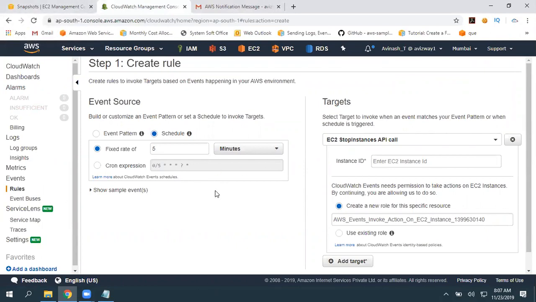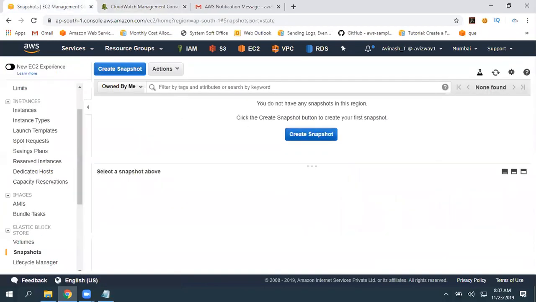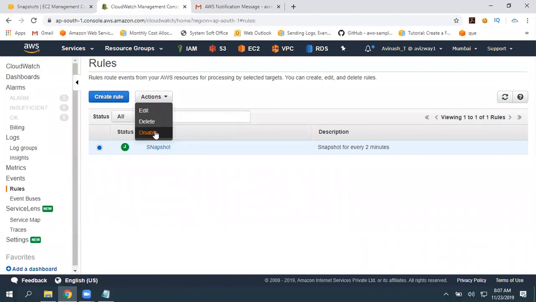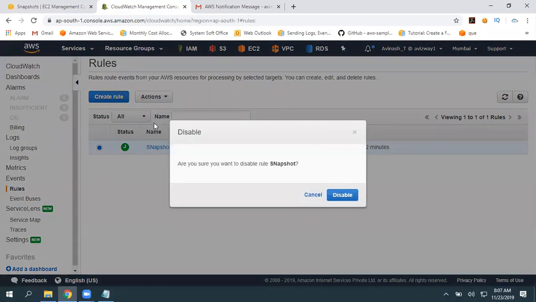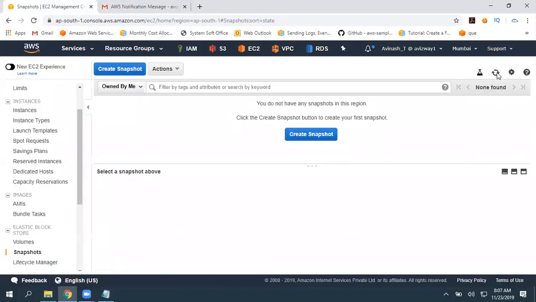So yeah, did I disable that? Okay, I have not yet. So again, it is going to create. So I'm going to disable it and I'm going to delete it. Basically, I really don't require this. I deleted that. Okay, so then this snapshot creation is going to stop.